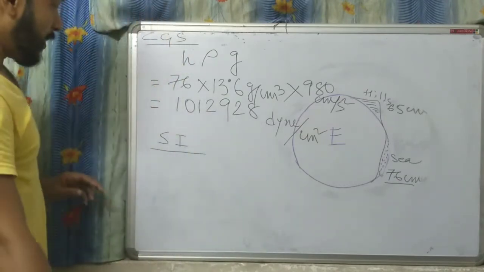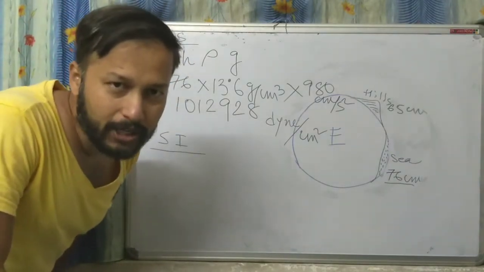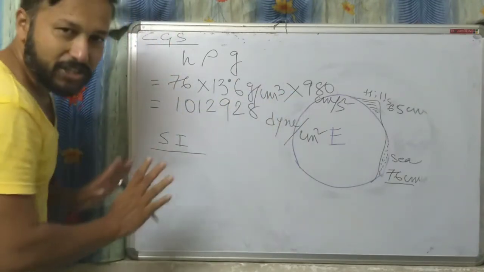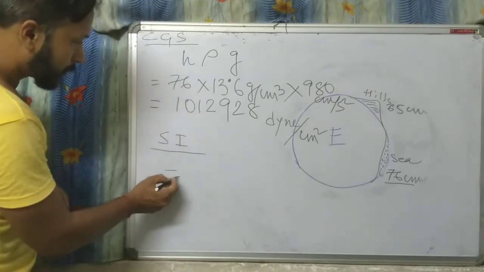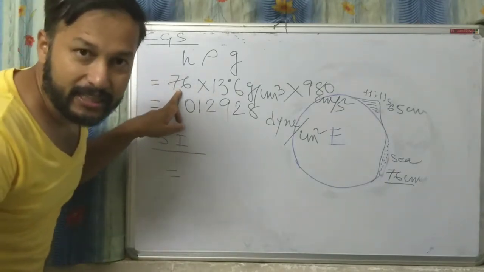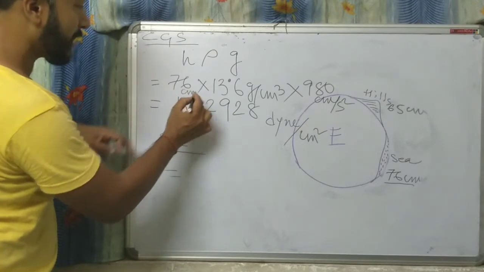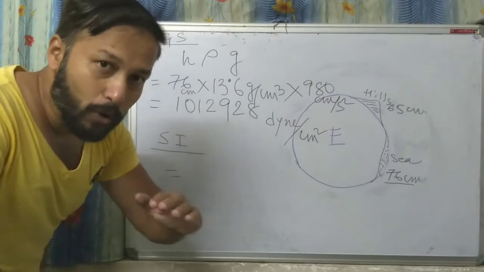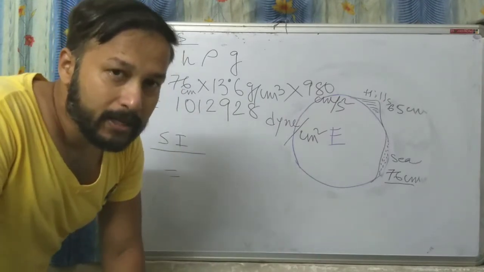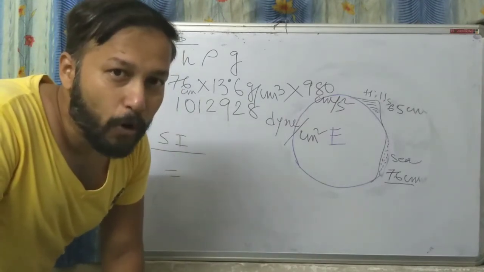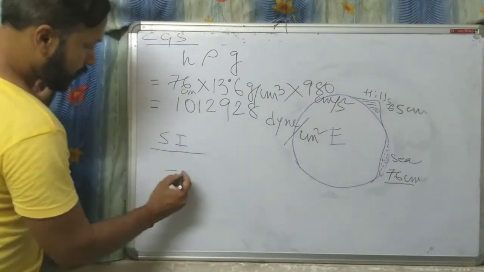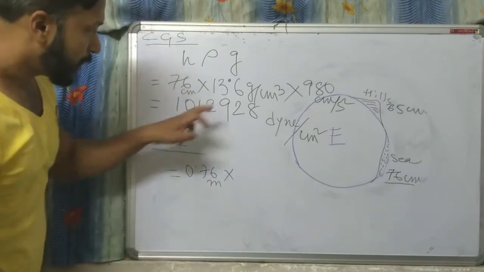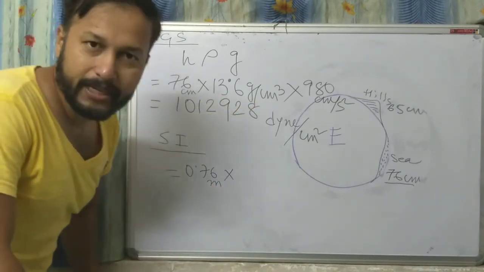Fine. Now in the SI system, how do you calculate? You have to convert all these values into SI system. See how? Height 76 was in centimeter in CGS system. You have to convert it into meter. 76 centimeter means 0.76 meter. 0.76 meter into 13.6 gram per centimeter cube.